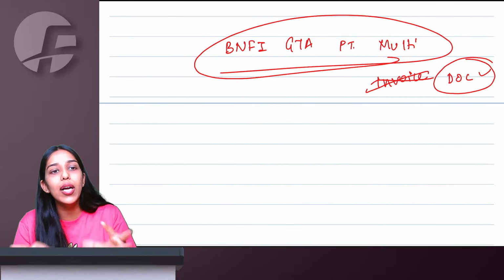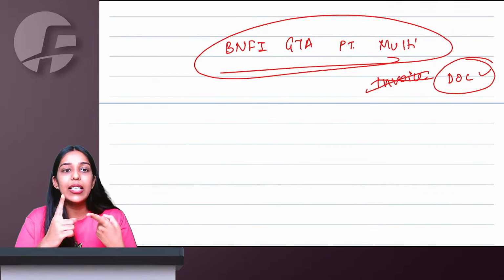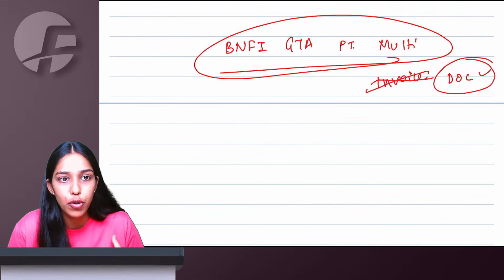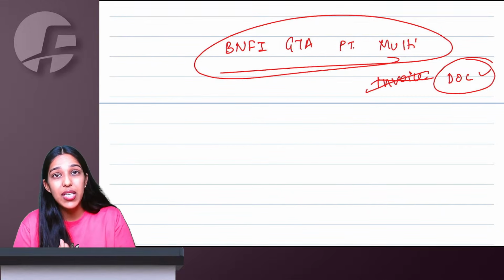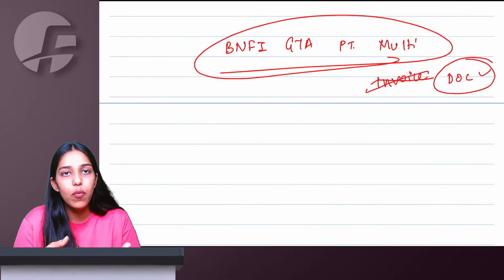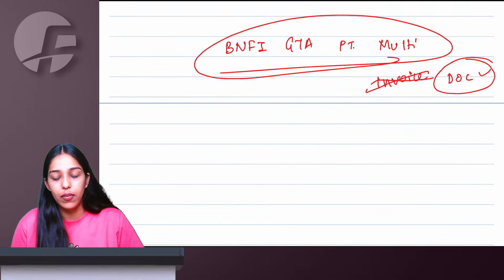Your invoice can look any format, that's okay, but it should have basic details like date, invoice number, supplier's name, recipient's name, GST number of supplier, GST number of recipient, address, whether RCM is applicable or not, taxable amount, tax amount, total invoice amount, rate of GST, HSN code. All these things should be there on the invoice.